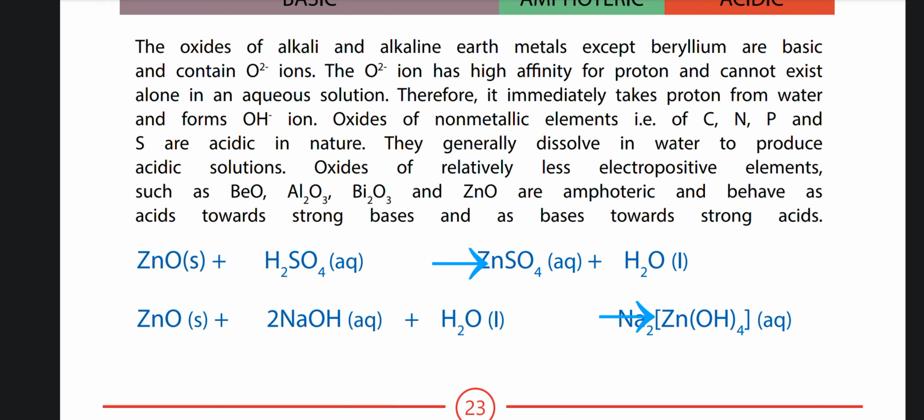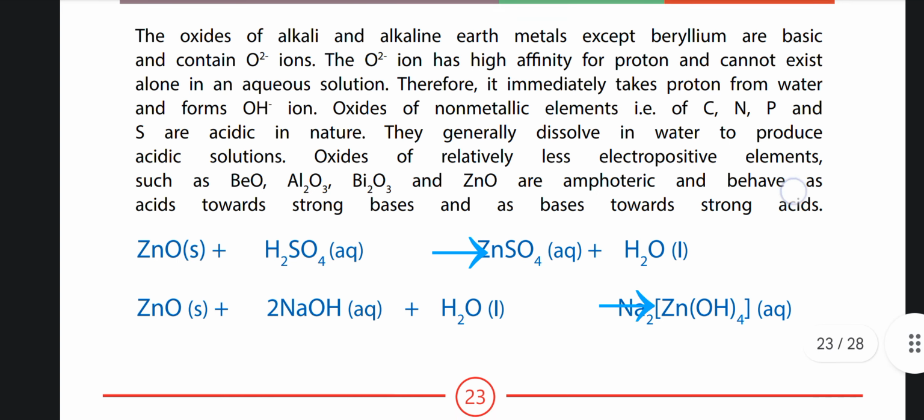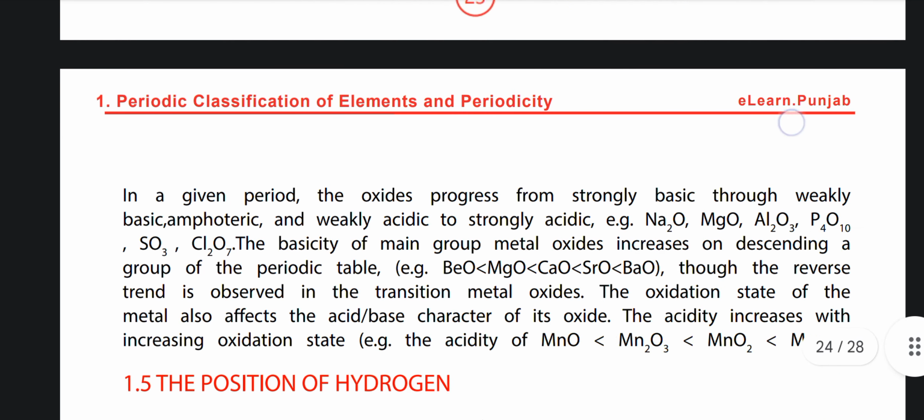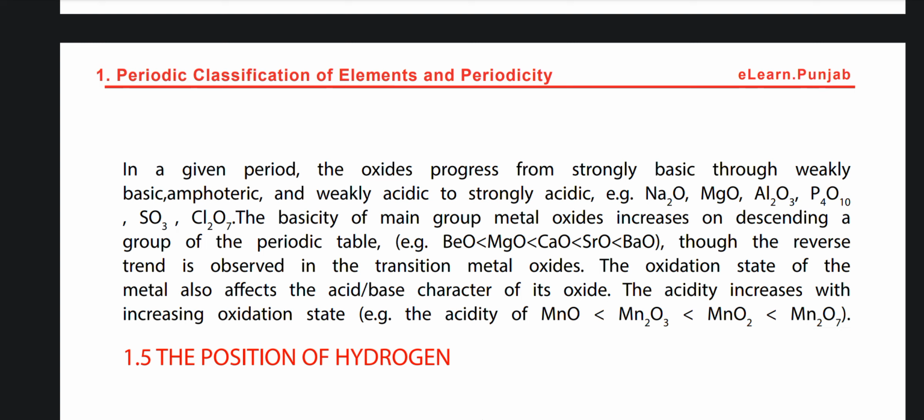acids. ZnO plus H2SO4 gives ZnSO4 plus H2O. ZnO plus 2NaOH plus H2O gives Na2Zn(OH)4, which is in the aqueous form as well. In a given period, the oxides progress from strongly basic through weakly basic, amphoteric, and weakly acidic to strongly acidic. Example: Na2O, MgO, Al2O3, P4O10, SO3, Cl2O7.